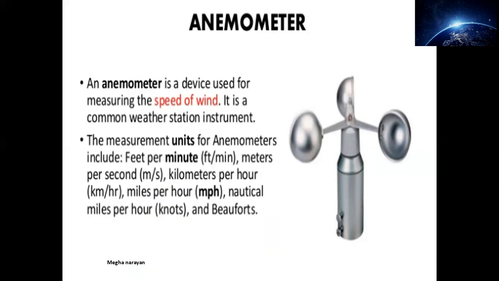The various measurement units of an anemometer include feet per minute, meters per second, kilometers per hour, miles per hour, and nautical miles per hour, knots, etc. These are the units in which you can take a reading for measuring the speed of the wind.